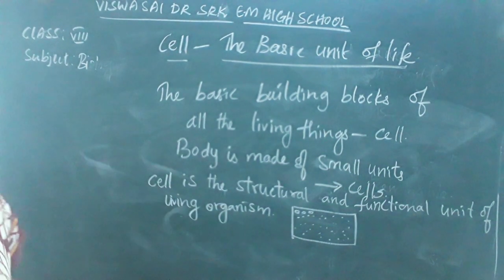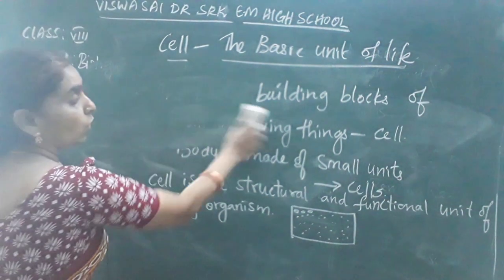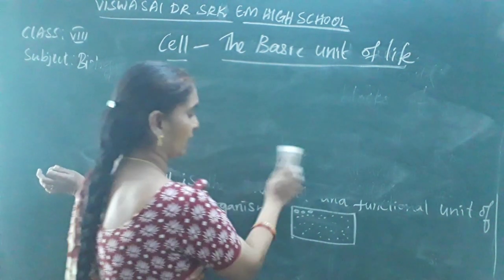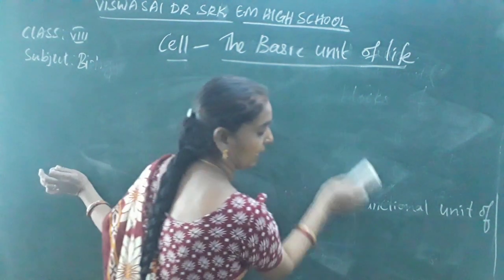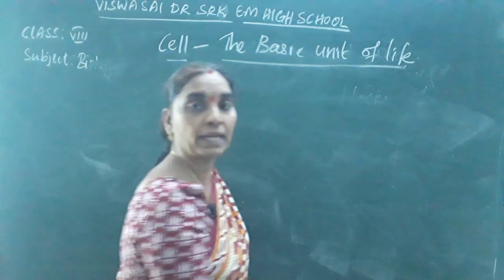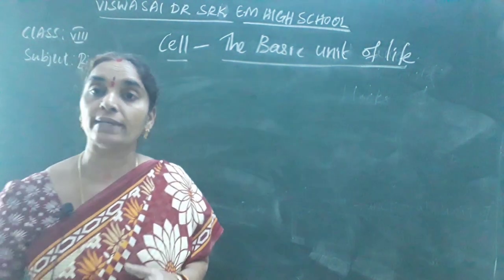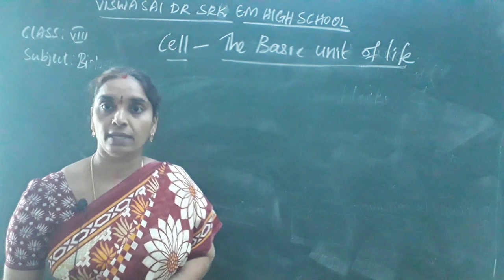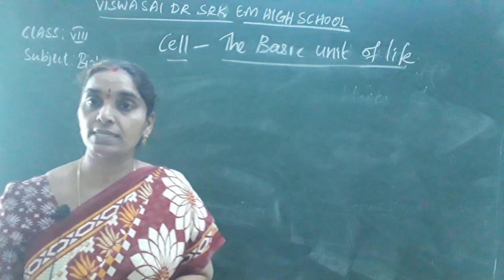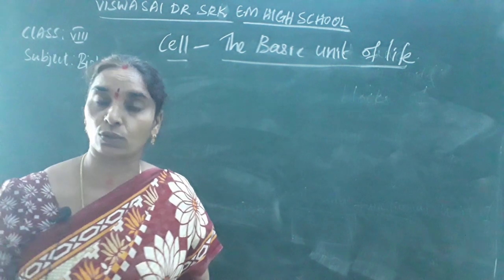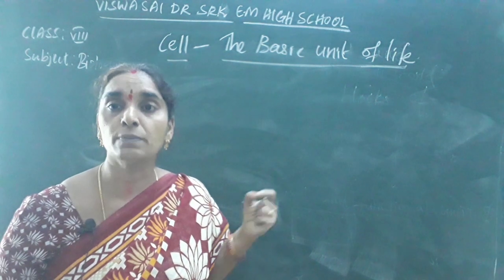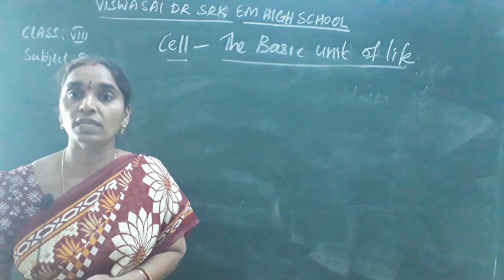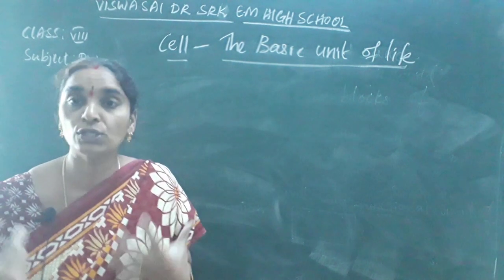Okay children, so who discovered the microscope? What is a microscope? We have studied. So how do you observe these cells? You can observe the cells of a living organism with the help of a microscope. Microscope is an instrument with which you can see the organisms which we cannot see with our naked eye. Is it clear? There are many organisms, from the smallest mosses to the highest coniferous plants, or the smallest bacteria to the highest blue whales, that we can see only with the help of the microscope, isn't it?